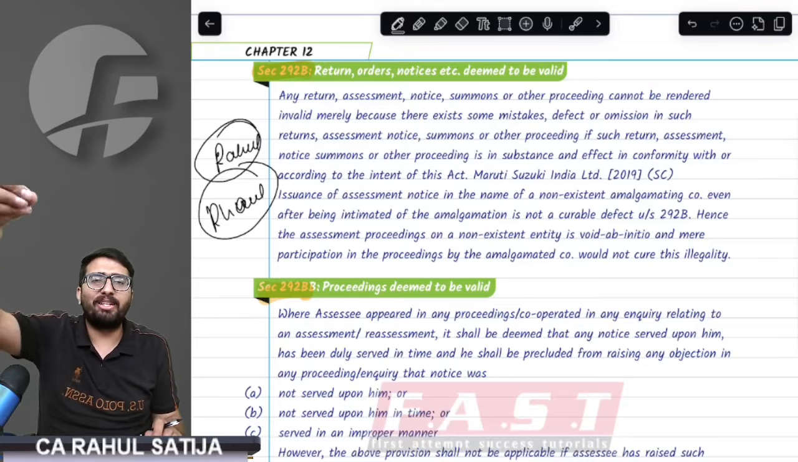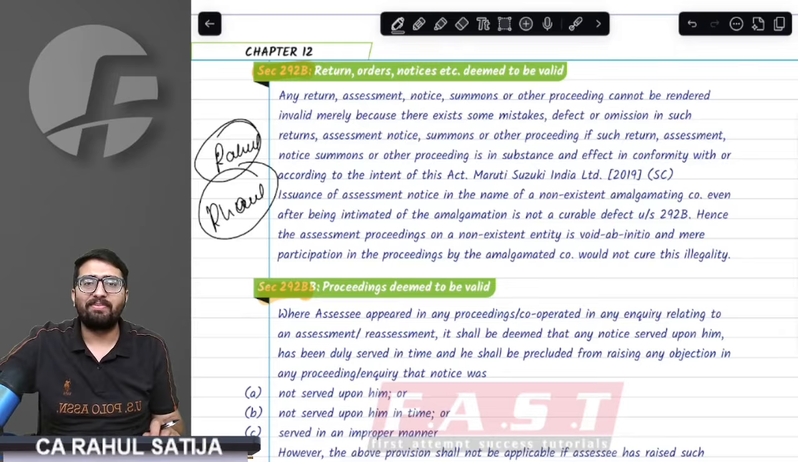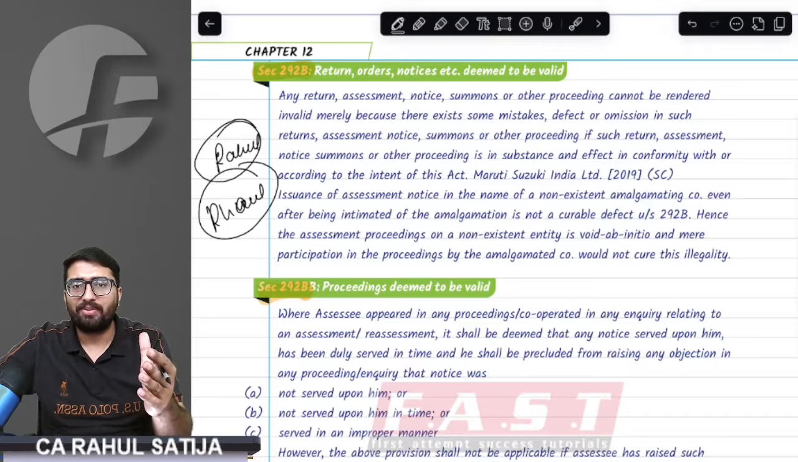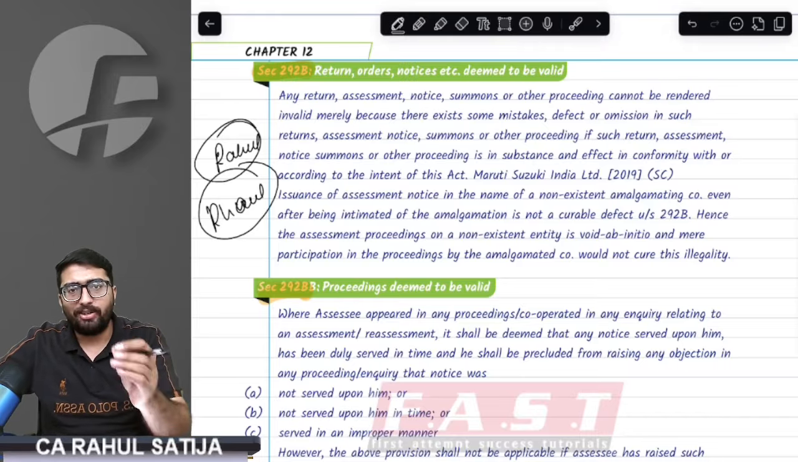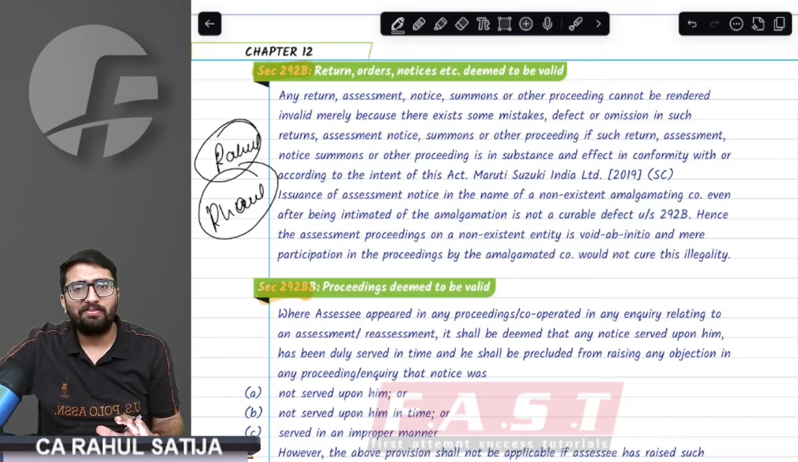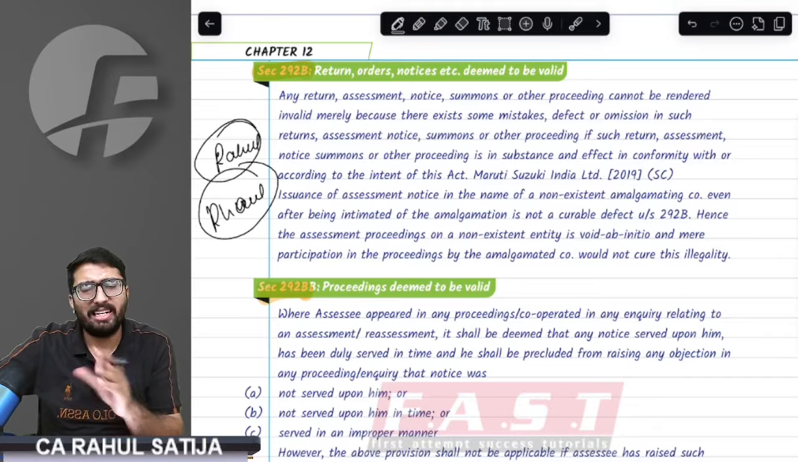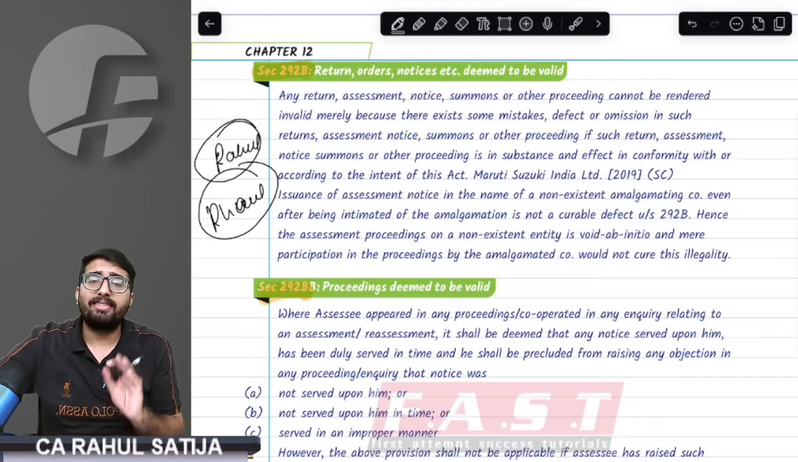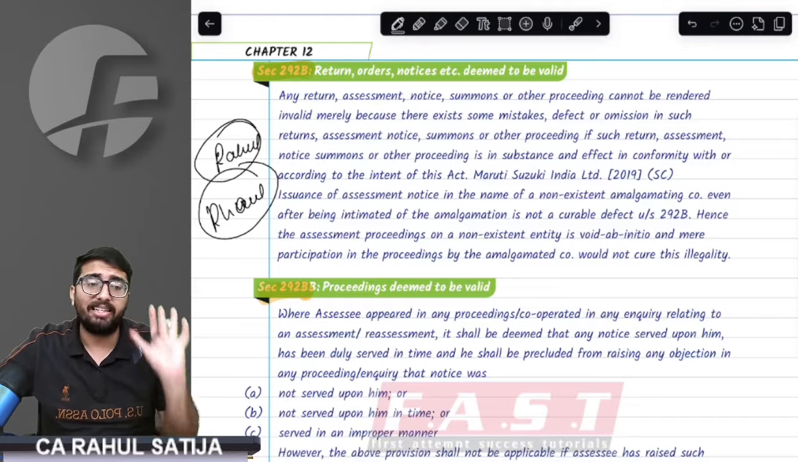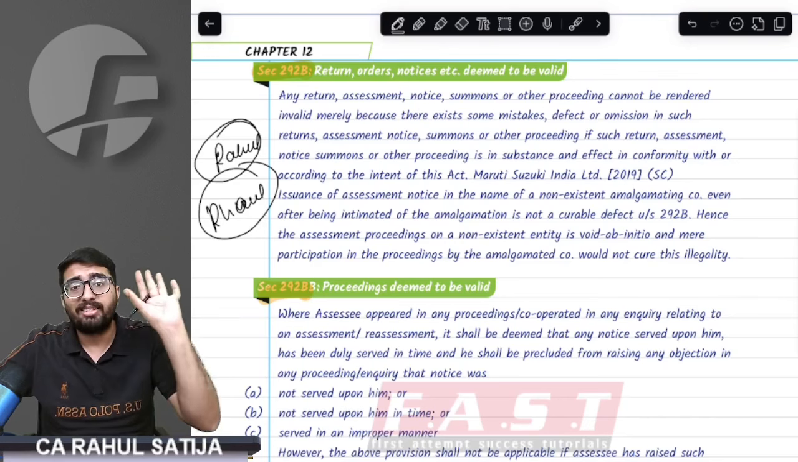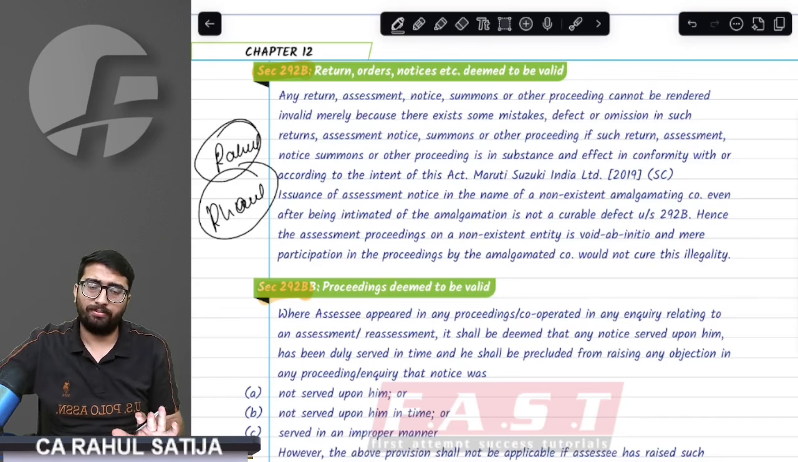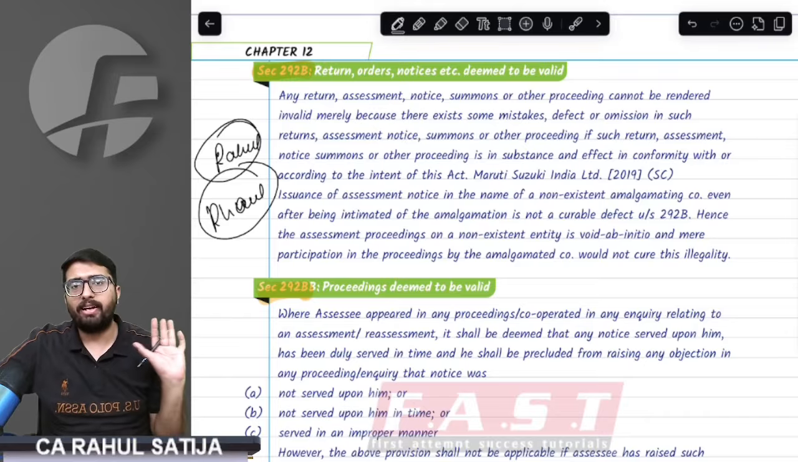In the notice, the assessing officer mentioned my name wrongly. Or in the notice, my PAN number had only 9 digits. Or my address was slightly wrong. Some clerical errors were there in the notice. The provision says whenever there are some clerical errors in a notice, this will never invalidate the assessment. Assessment shall stand valid. Clerical errors will never invalidate the assessment.